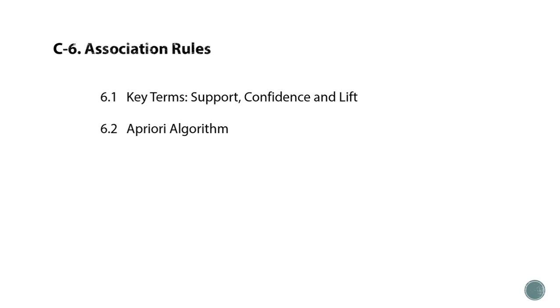It is a rule-based machine learning method for discovering interesting relations between variables in large databases. In this chapter we will see support, confidence and lift, and next we will discuss the Apriori algorithm. For example, we can find the association that whenever a customer buys bread, we check whether he is buying butter also with the bread. So this is nothing but finding association rules.